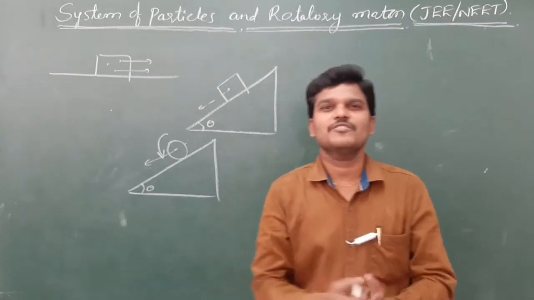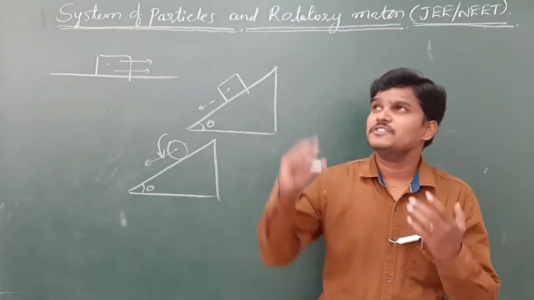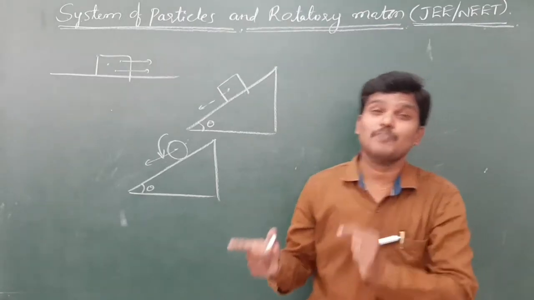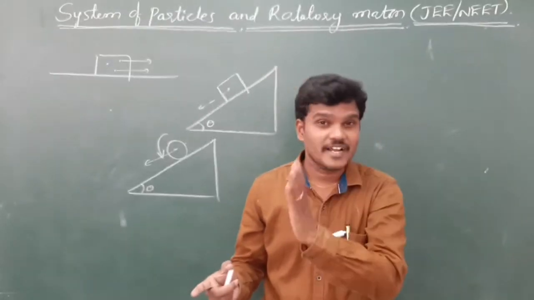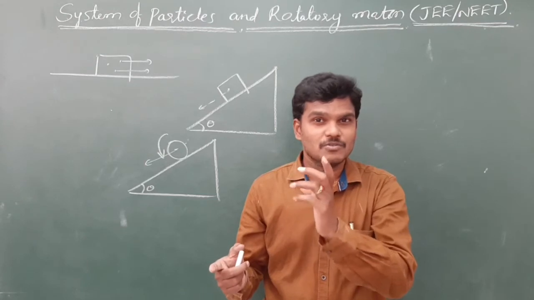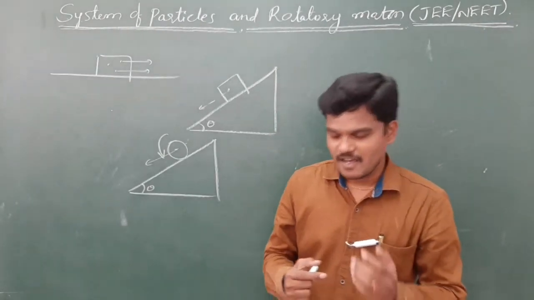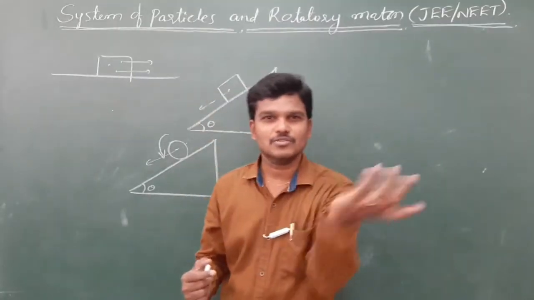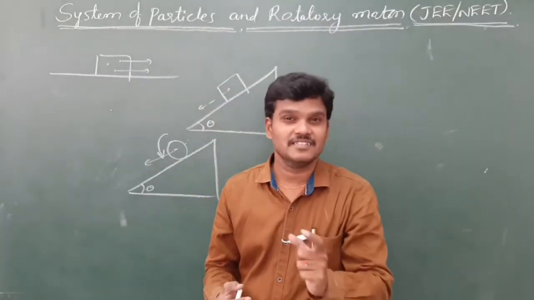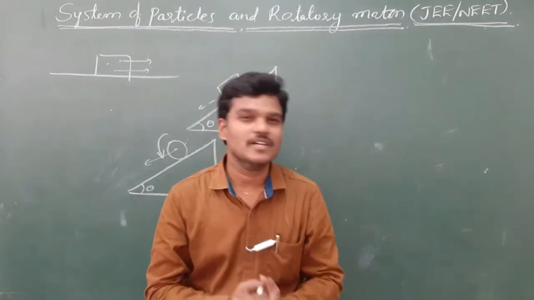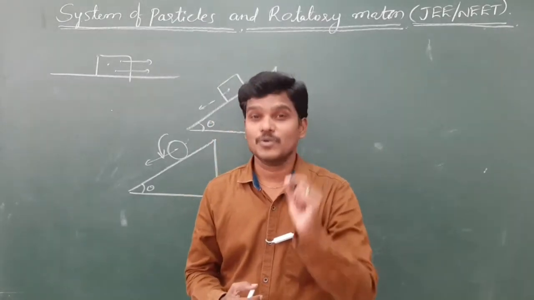The best examples for rotatory motion: if we switch on the fan, it rotates about a particular line. The potter's wheel rotates about its own axis, and the spinning top also rotates about its particular axis. That axis we call the axis of rotation.